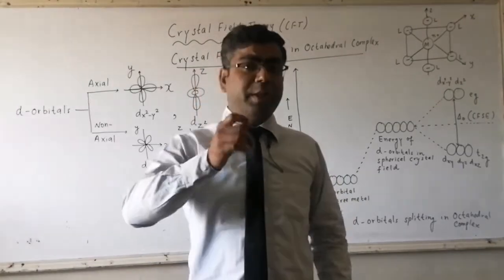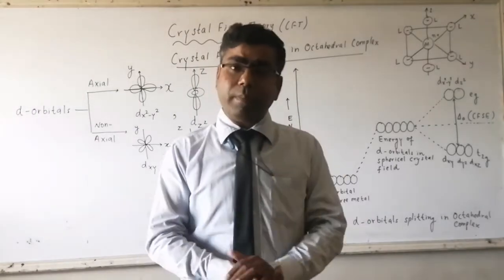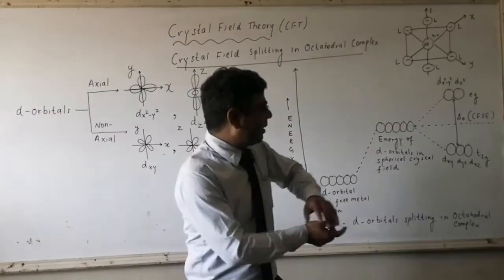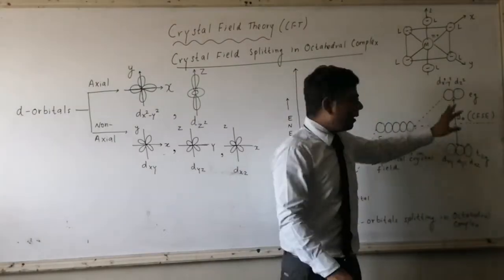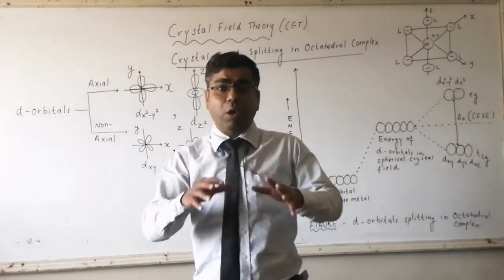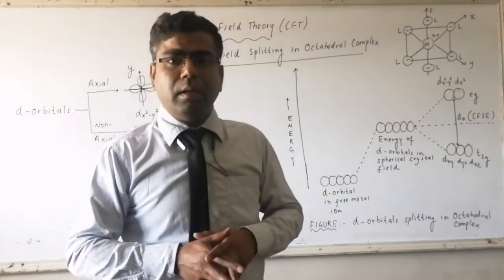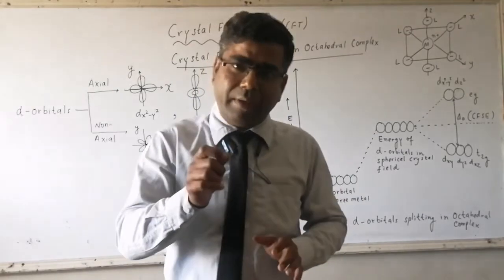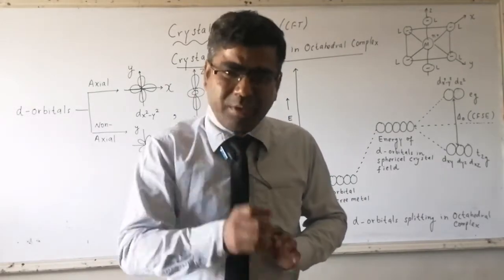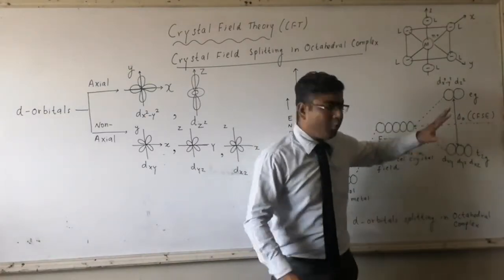If the electric field is strong, then the repulsive interaction will also be strong, as a result of which the splitting will increase. The magnitude of delta O will increase. There are a few ligands which have a weaker electric field and weaker repulsive interaction. Here the splitting will be less, and the value of delta O will decrease.